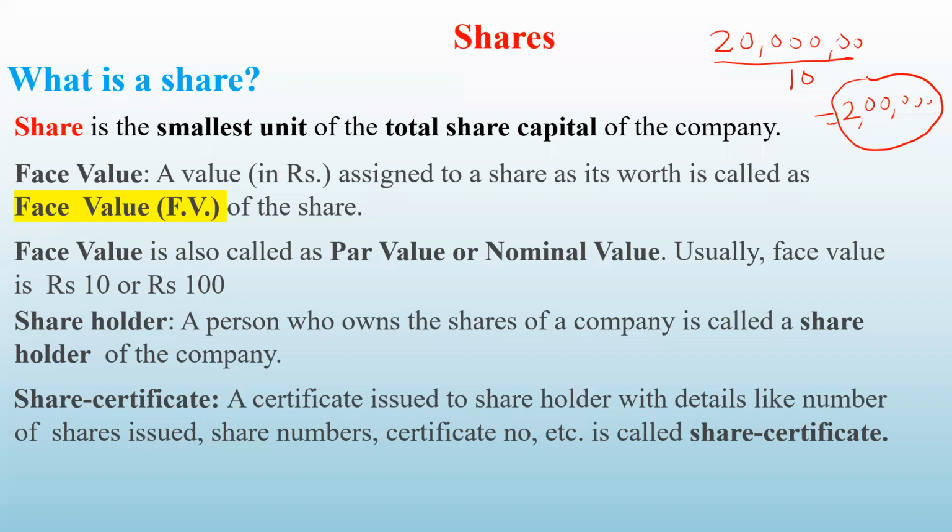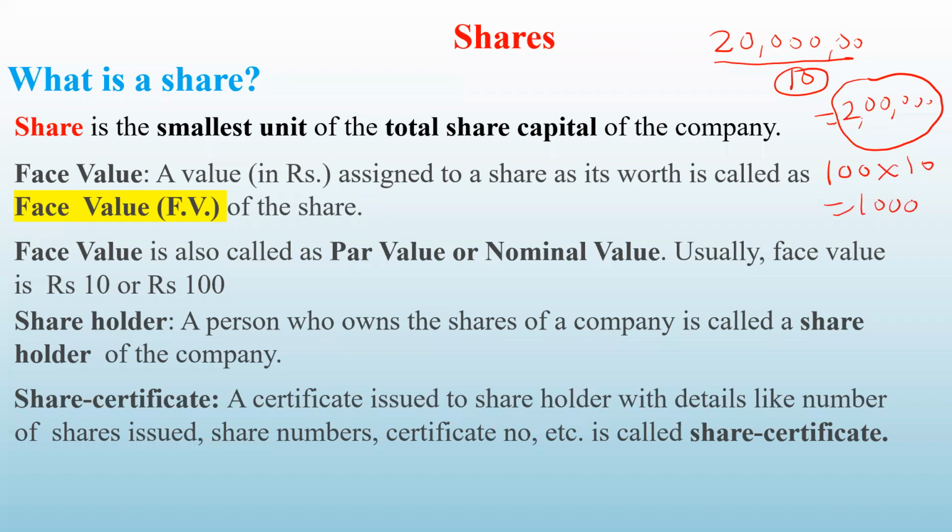Then people will buy their shares. So suppose, for example, I buy, say, 100 shares of this company. One share is costing rupees 10 and I have bought 100 shares. So how much money have I invested? 100 multiplied by 10. That means how much?